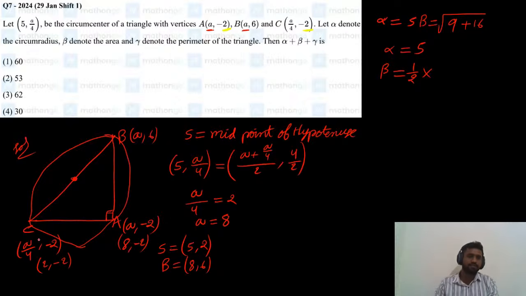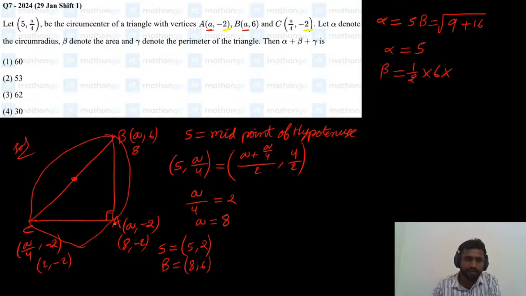What is the distance from 2 to 8? In coordinate geometry, from 2 to 8, 6 will be the distance. So base is 6. And what is the height here? This is (8, 6) and this is (8, -2).